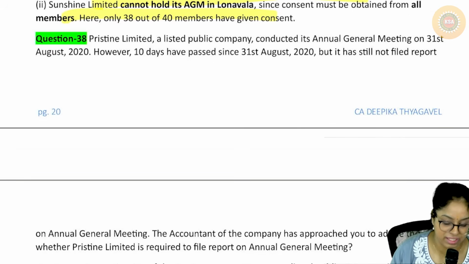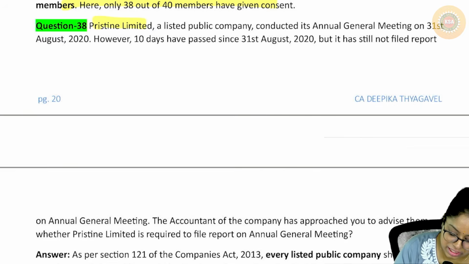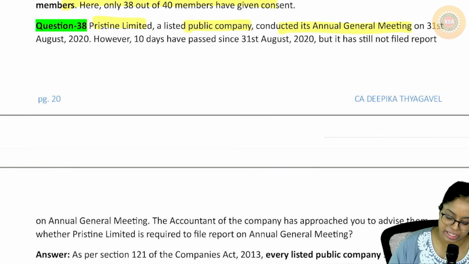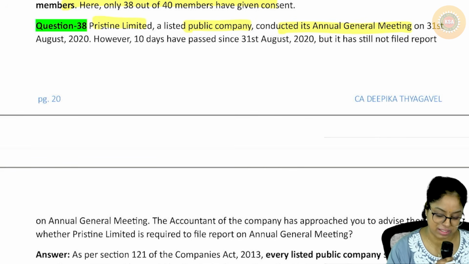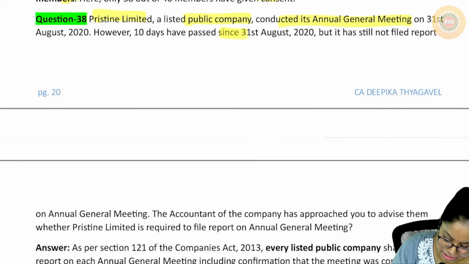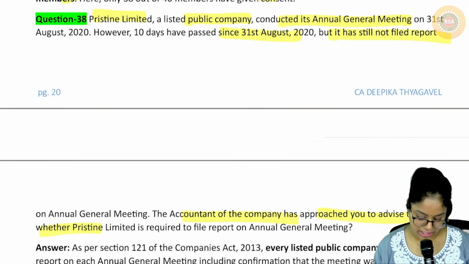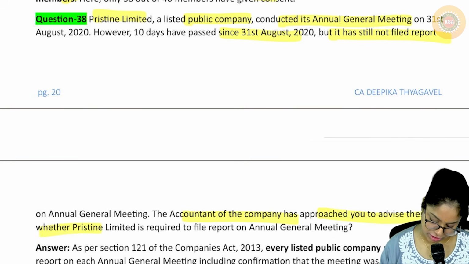Next is Pristine Limited, a listed company, conducted its AGM on 31st August 2020. However, 10 days have passed since 31st August 2020, but still it has not filed the report of annual general meeting. The accountant of the company has approached you to advise whether Pristine Limited is required to file its AGM.